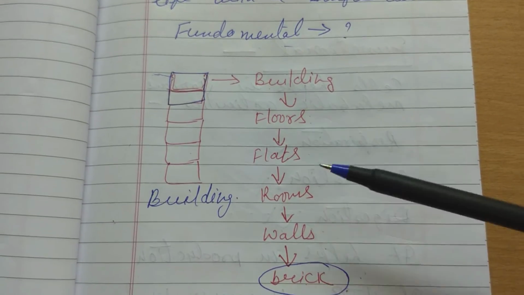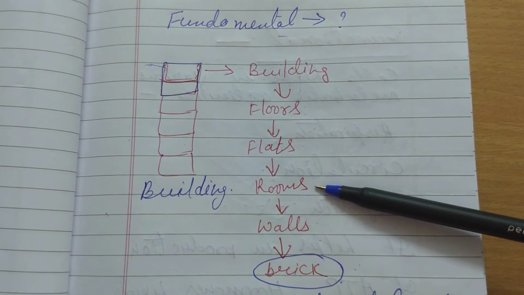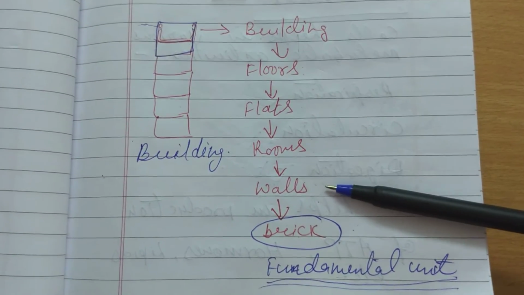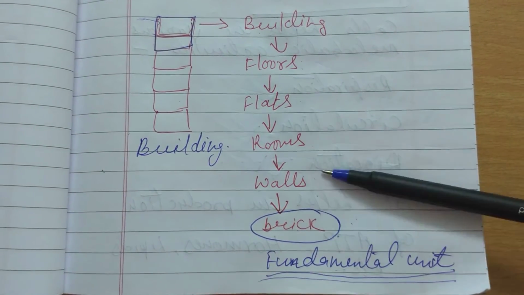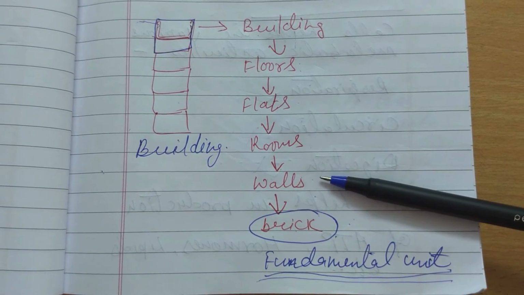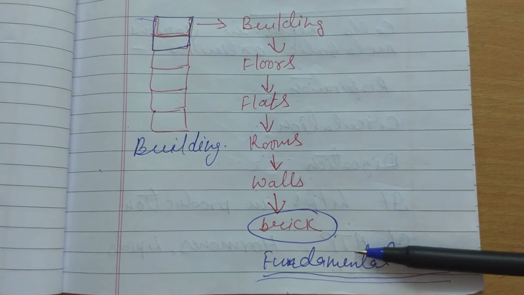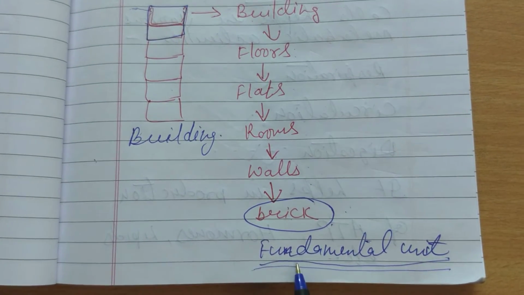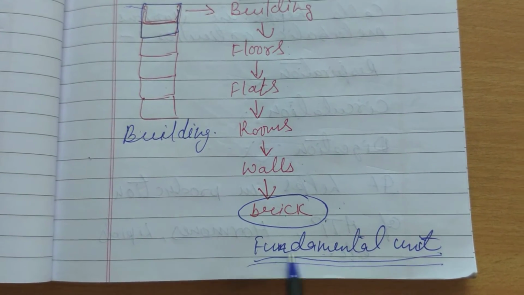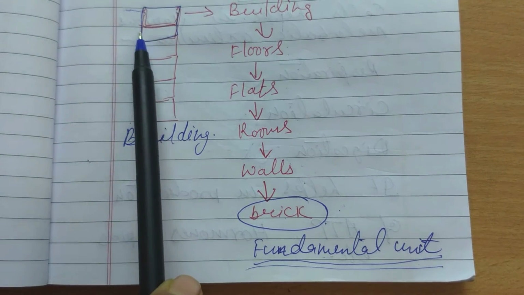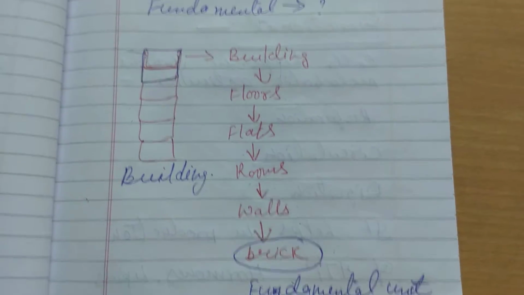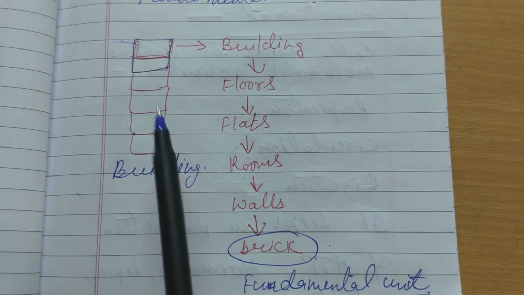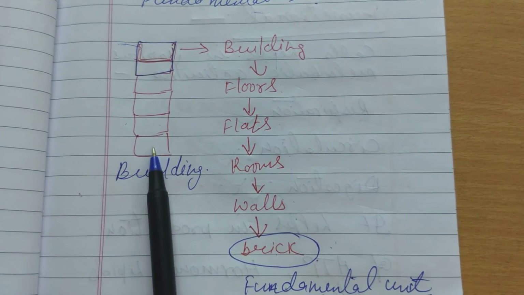In the flats there are many rooms, and in the rooms we find many walls. And what is this wall made up of? It is made up of bricks. So we can say the brick is the fundamental unit of this building. That means this is the basic unit for constructing a building.